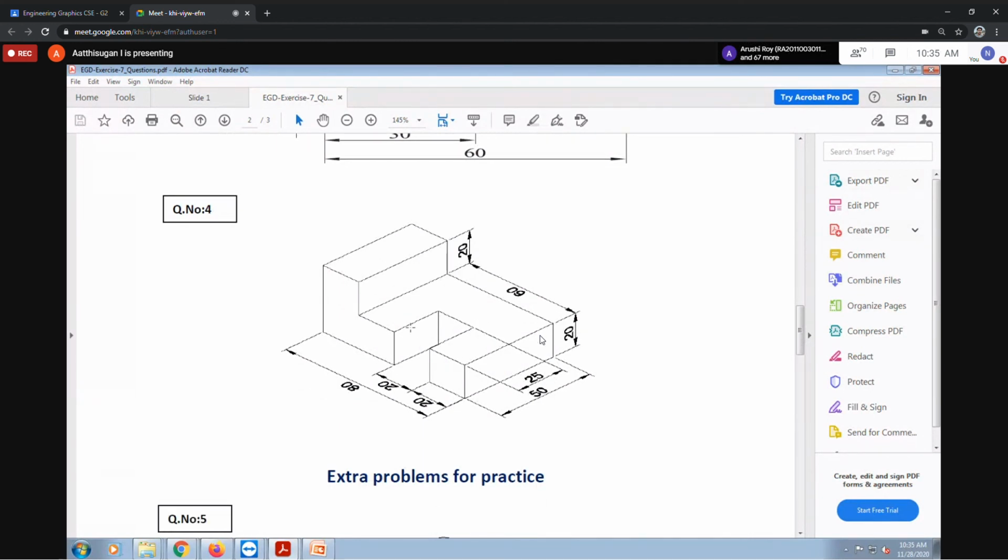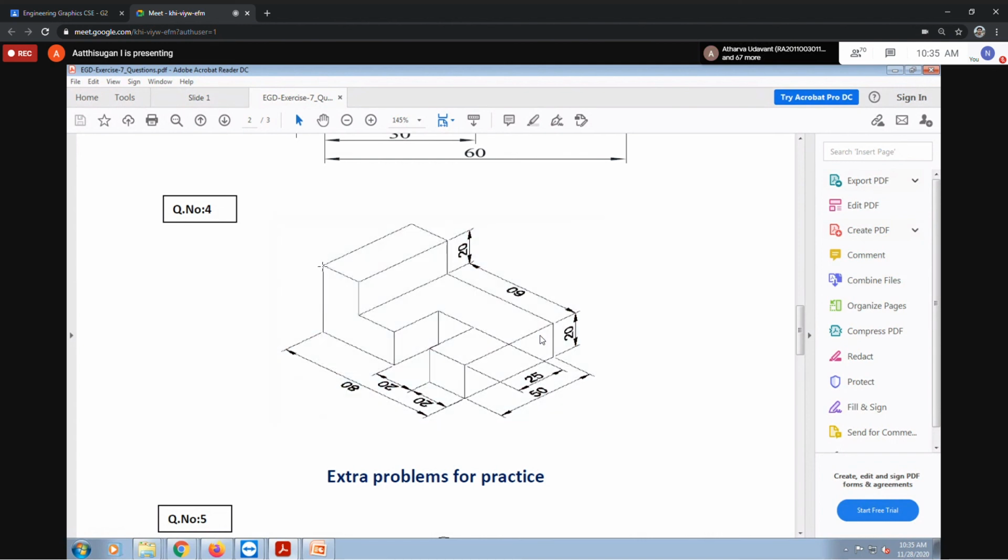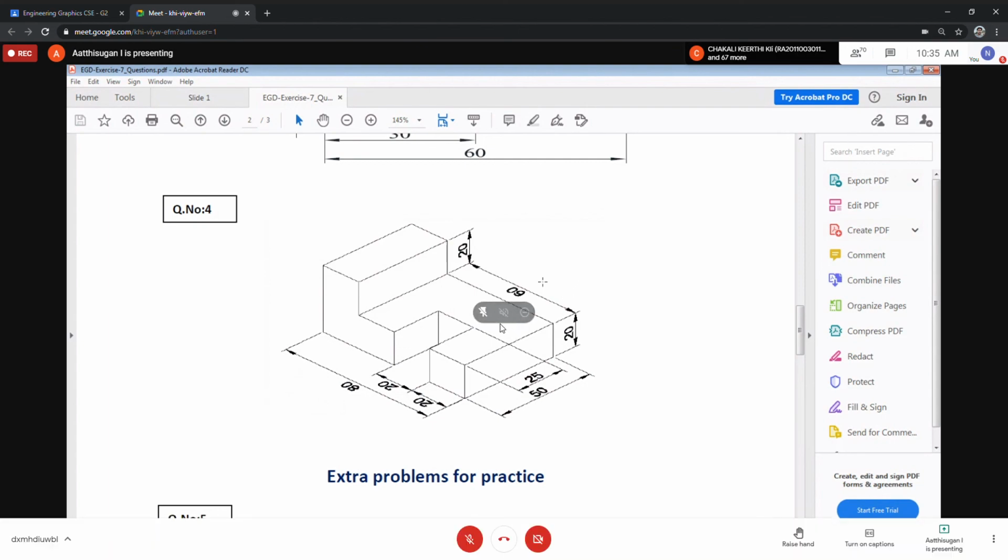Fourth question. You can take this as the front view. From this direction you can take it as the front view. You draw only this profile. Imagine I am repeating this: you draw only this profile, and this edge is on this profile. Extrude. Then you can take it to the top view.